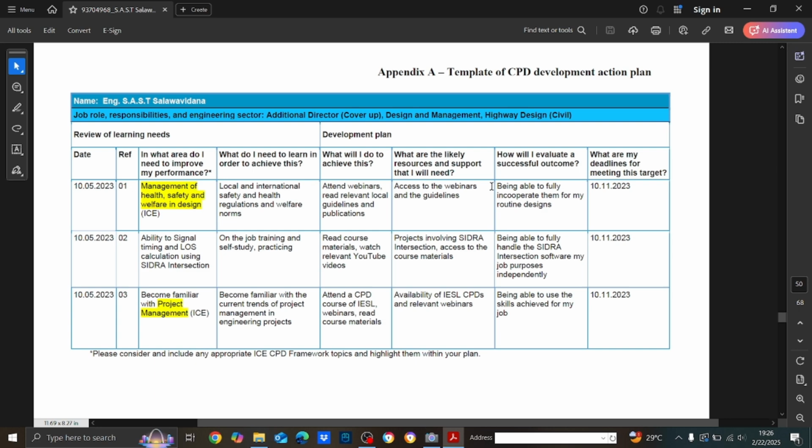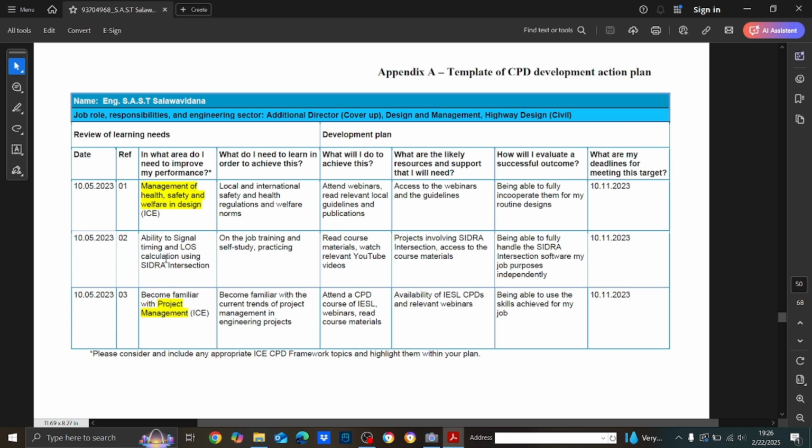Then they ask, how will I evaluate a successful outcome? So you should know, it is not just saying. You should know and you should show them how you are going to evaluate a successful outcome. So in that case, I am telling being able to fully incorporate them for my routine designs. Then the deadline. Okay, so you have to give the deadline. By this deadline you should be able to complete this objective. That is kind of a development action plan, right?